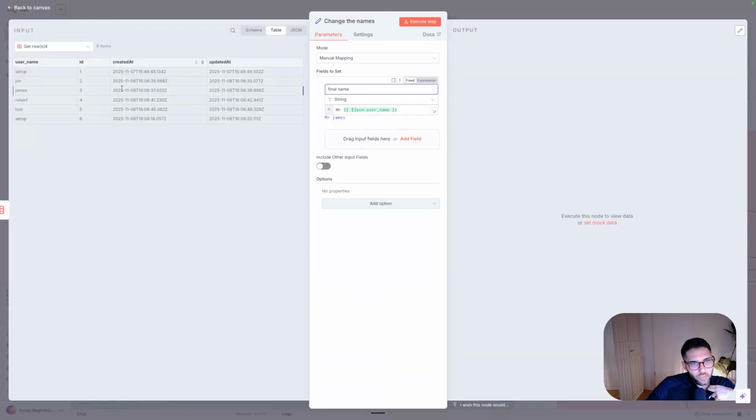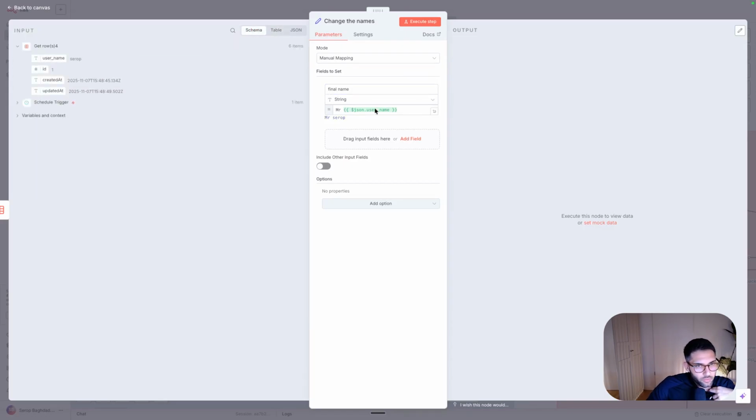But let me show you here. If you want to make any operation, like let's say you want to add Mr. in front of every one of these rows, you can only do this if they are in rows like that. You have a username, and then usually you drag it to here, username. You see now we have syrup. So before you drag it, you just have the Mr. And then if you execute this, we have a new variable called final name, and it has the Mr. before it.